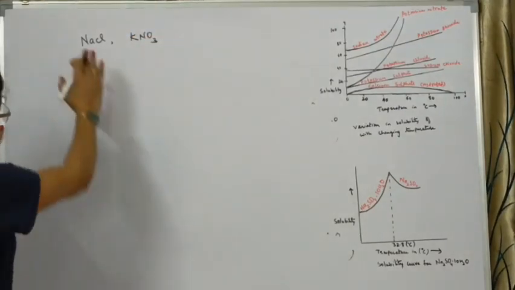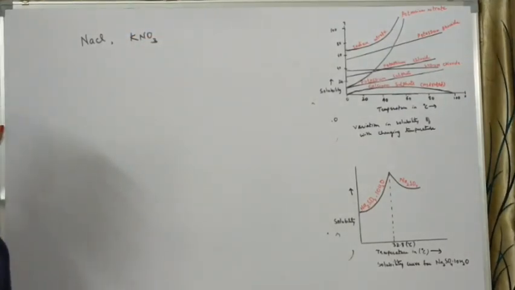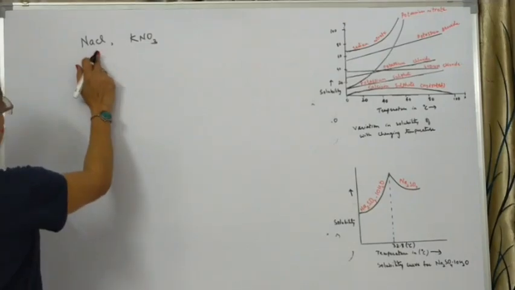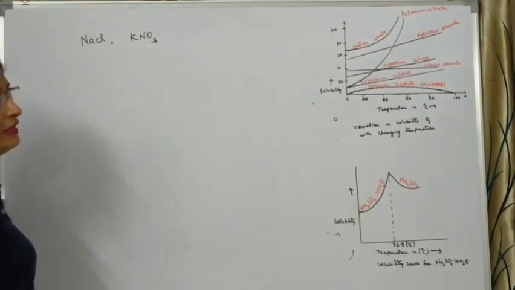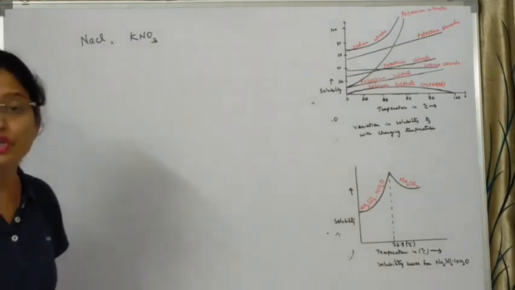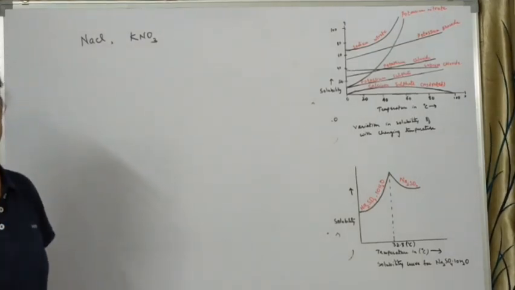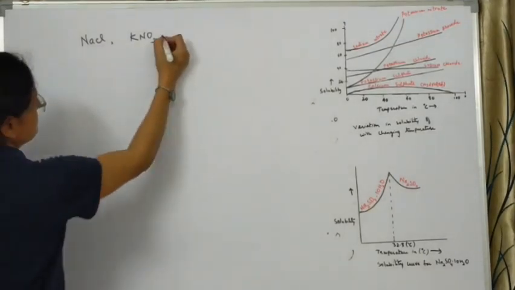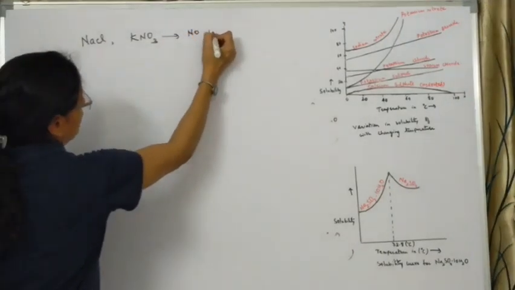Now, what happens when a salt which does not contain any water molecules is heated? One more thing: sodium chloride also has a proper crystal structure, but that is not due to water of crystallization. These substances have no water molecules.